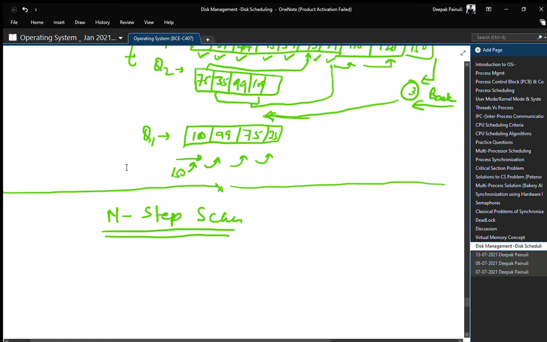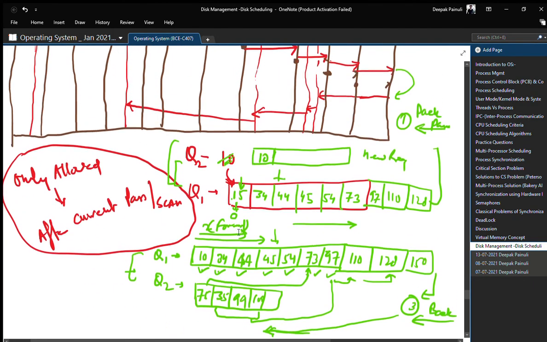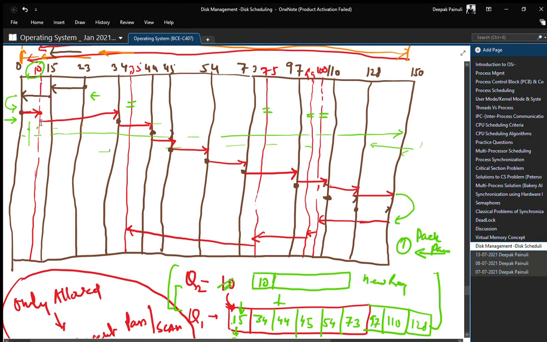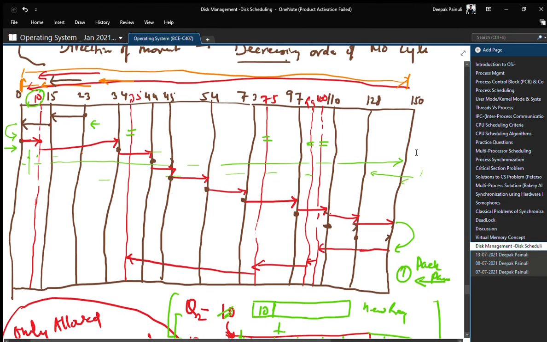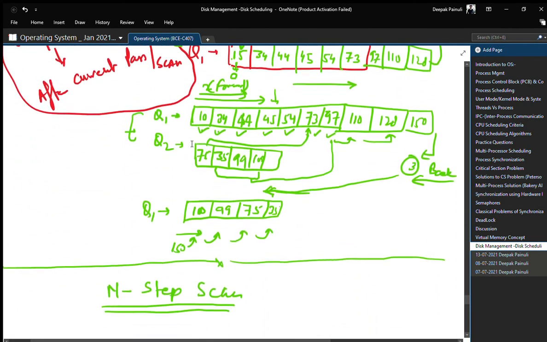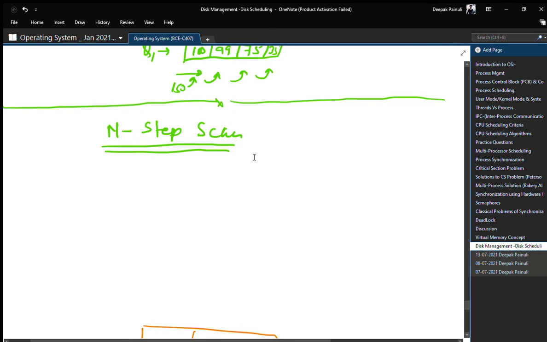That's why in the next one we simply update it using a number of steps, right? We are not going to say that 10 has to wait for this long time. We can restrict it using some number of steps.